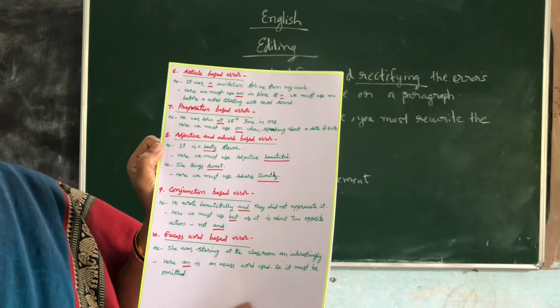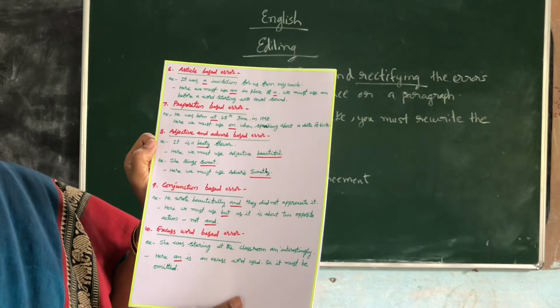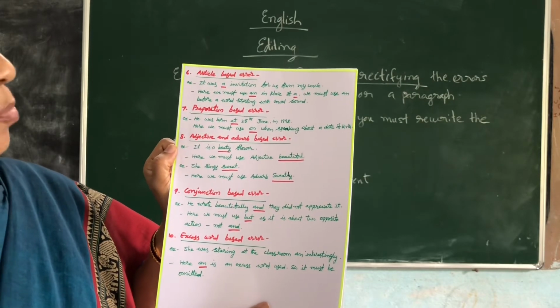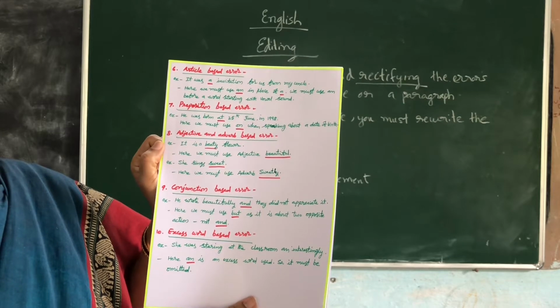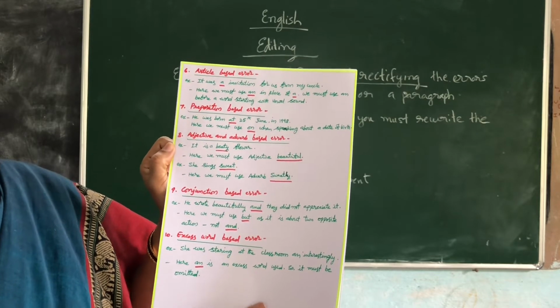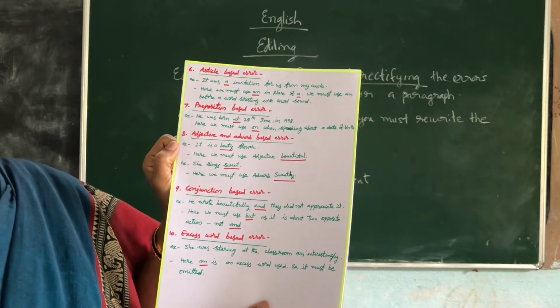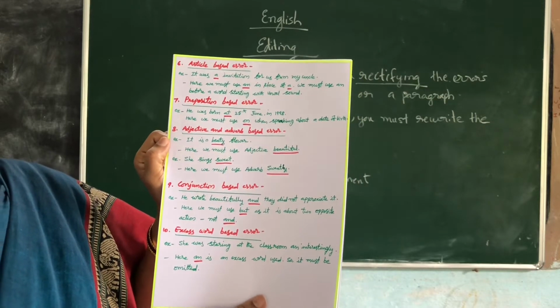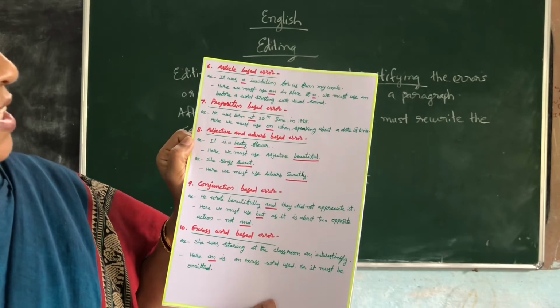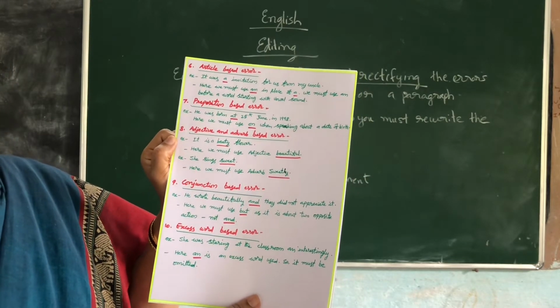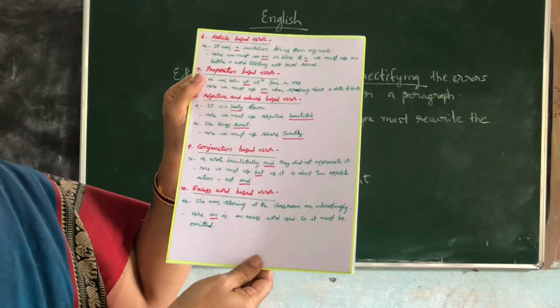Next, adjective and adverbs also are used wrongly. So what is the adjective error here? See, it is a beauty flower. Can you say it is a beauty flower? It is a beautiful flower, we'll say. If it is beautiful, it will become adjective. In the same way, she sings sweet. So when some action is going on, adverb sweetly, beautifully, like this you will use. So we must write here sweetly. She sings sweetly. Okay. Now conjunction, ma.